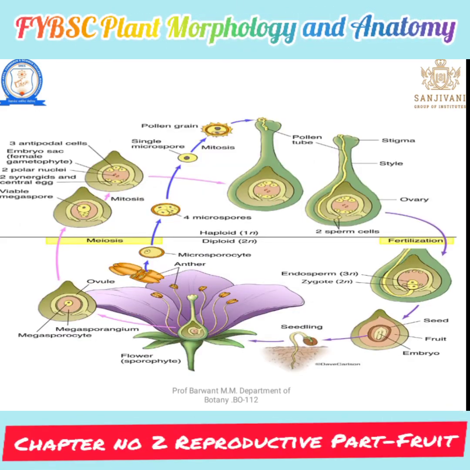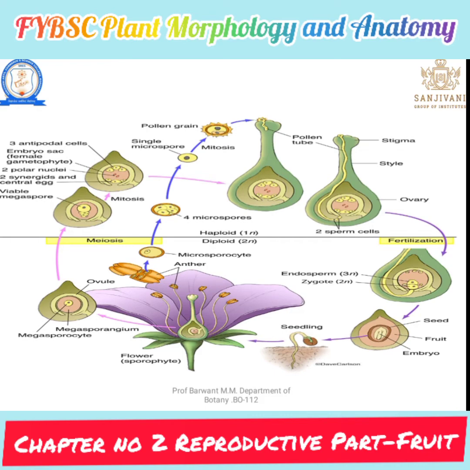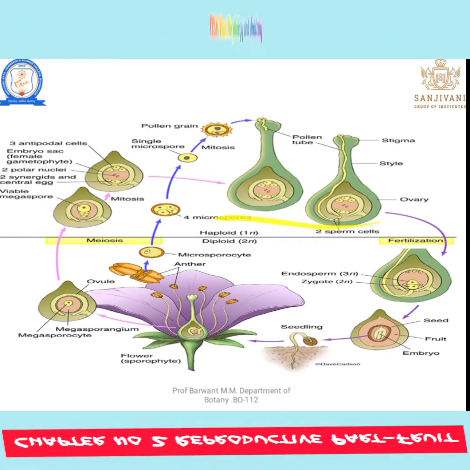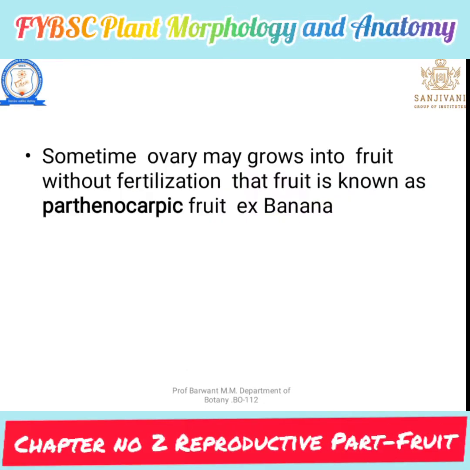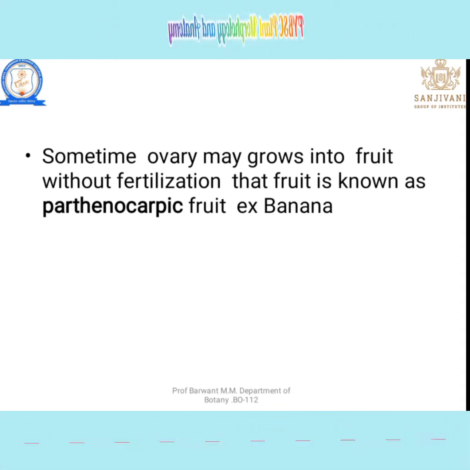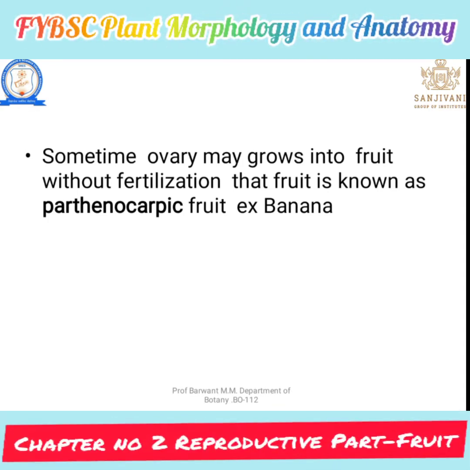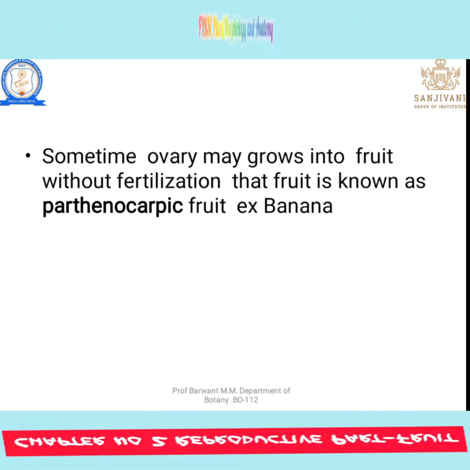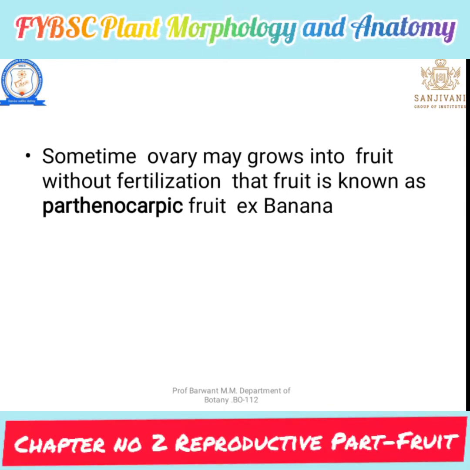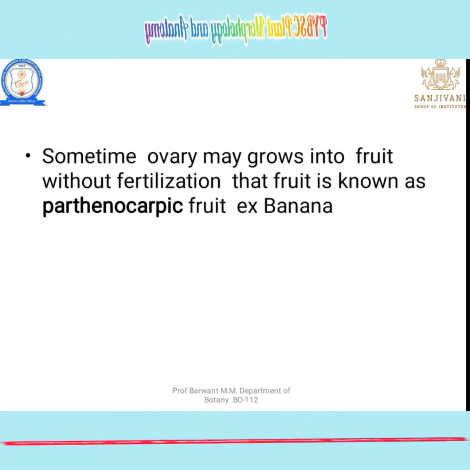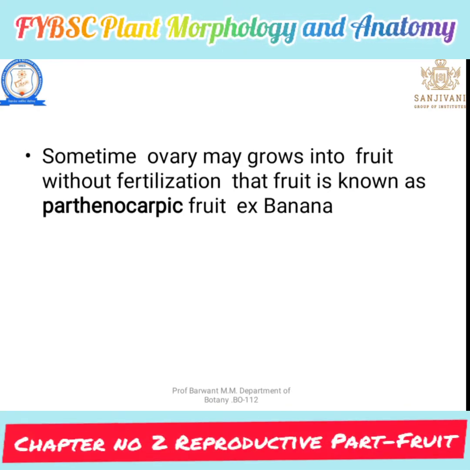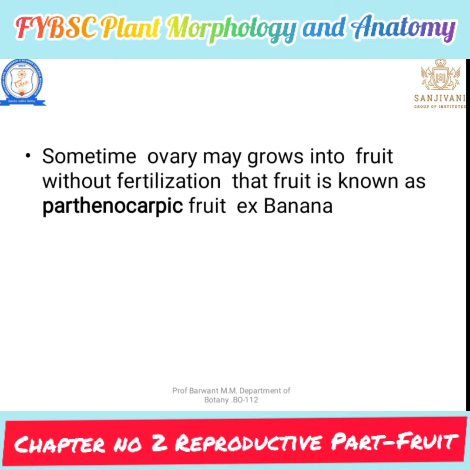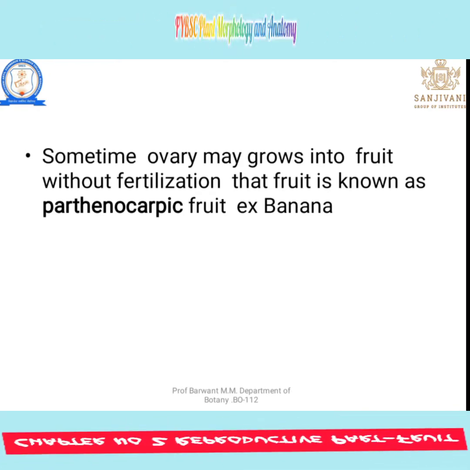That is also one example explaining how fruits are formed in plants. Sometimes the ovary grows into fruit without fertilization. Such a fruit is known as a parthenocarpic fruit. That means no pollination is needed, no male gamete is needed, and no fusion takes place.